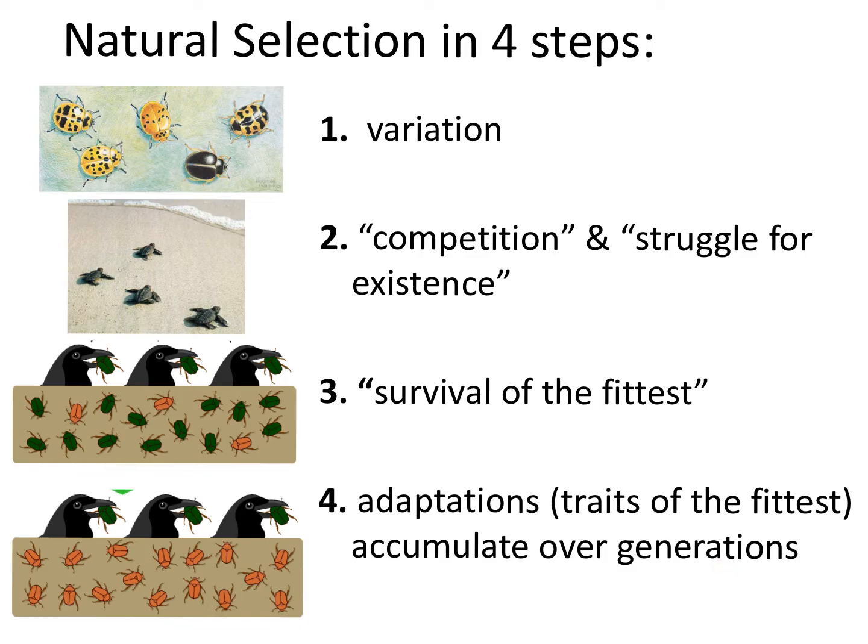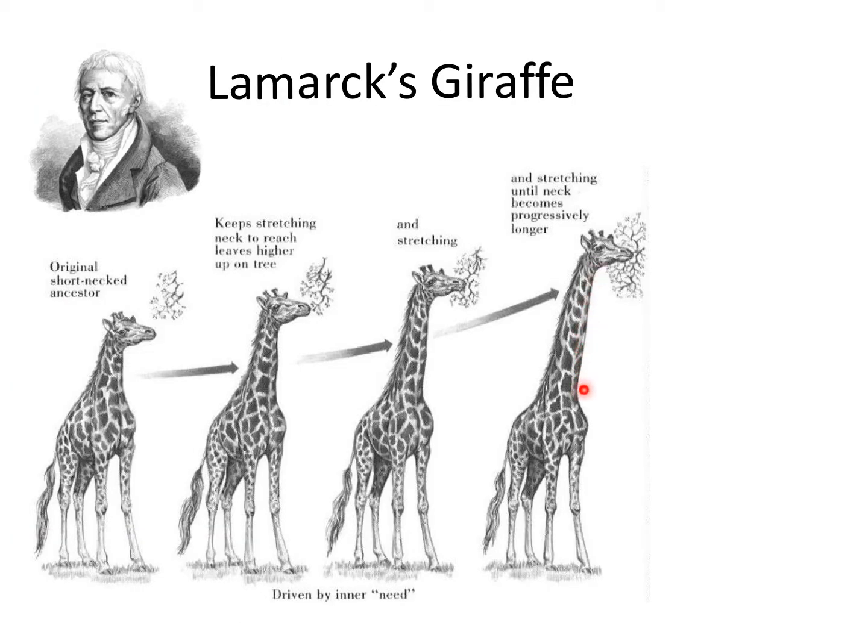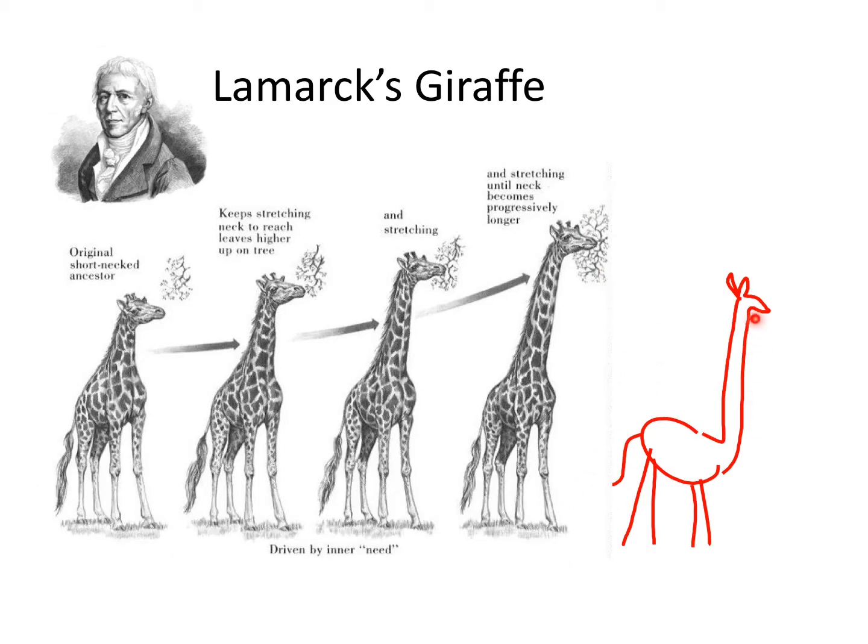This 4-step process is markedly different from the theory of evolution proposed by one of Darwin's contemporaries, named Jean-Baptiste Lamarck. Lamarck argued that giraffes got their long necks over evolutionary time when an original short-necked ancestor reached for the upper leaves in the trees of its environment, driven by the inner need to feed itself. And as it reached higher, it kept stretching its neck until the neck became progressively longer. He then argued that these successfully long-necked giraffes would then mate and have babies with long necks.